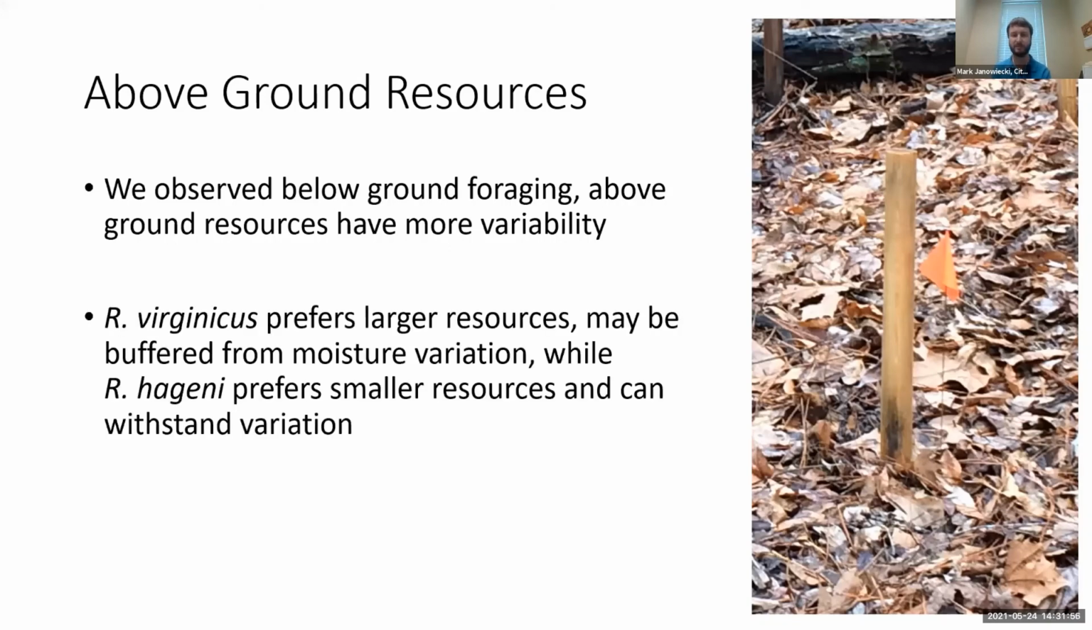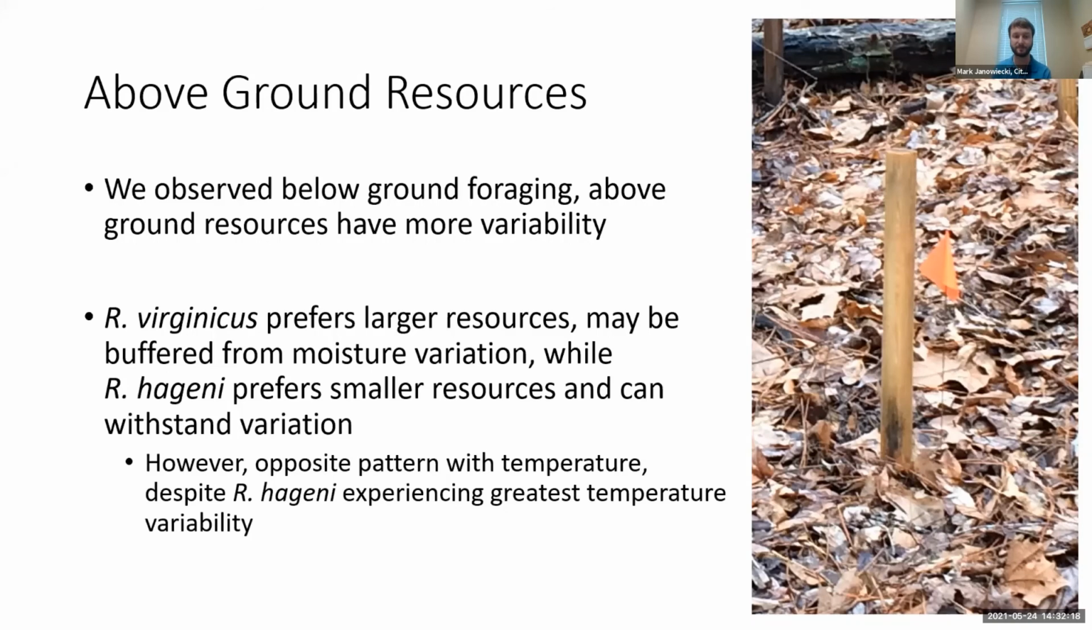Reticulitermes virginicus is known to prefer larger resources. Studies have found this in larger logs, while hagenii is generally found in smaller logs. And this relates to the fact that the Virginicus in these larger resources is buffered from moisture variation because they're in a larger log, whereas hagenii prefers smaller resources and can withstand this variation. Unfortunately, again, the opposite pattern occurs for temperature, where Virginicus is able to withstand more variation in temperature, and hagenii is the opposite. So this may help to explain it in terms of moisture, but temperature may be explained by different variables.